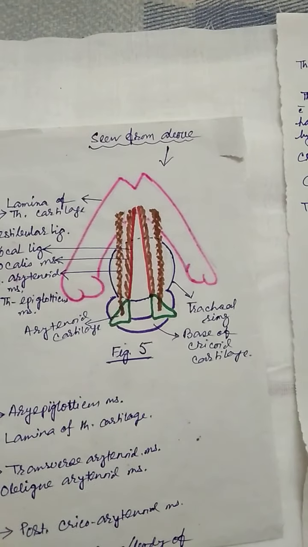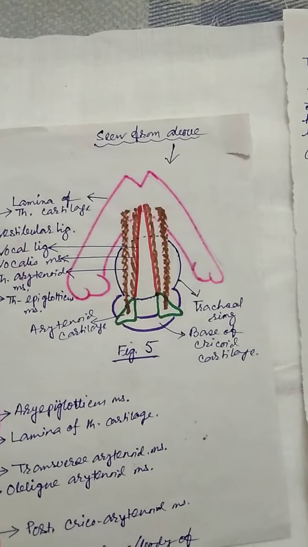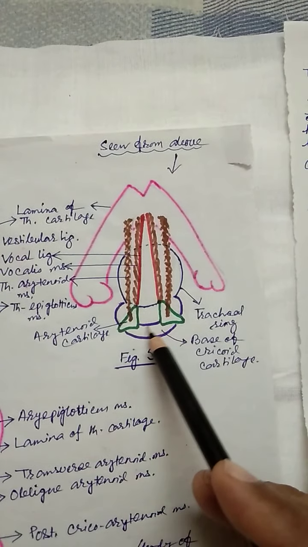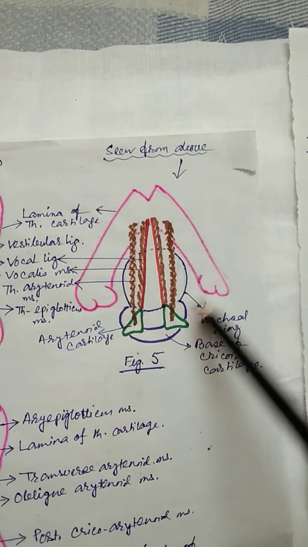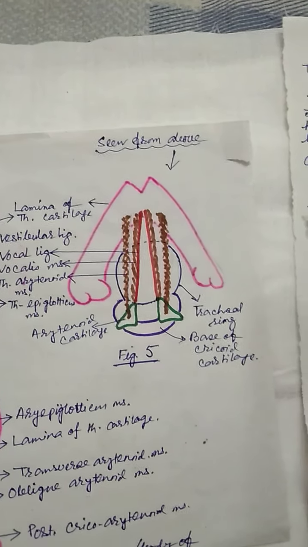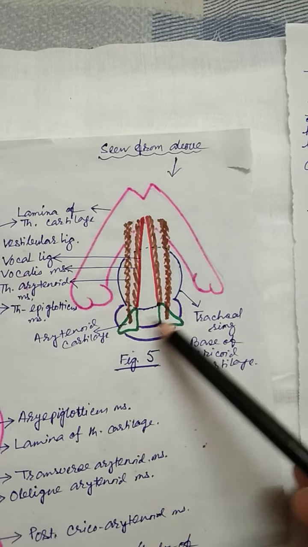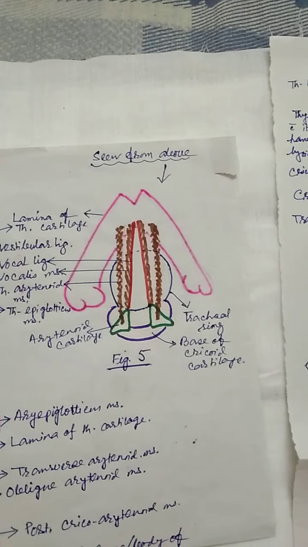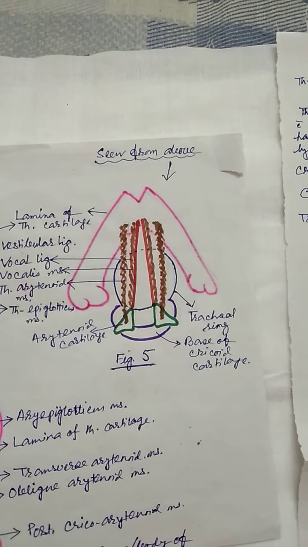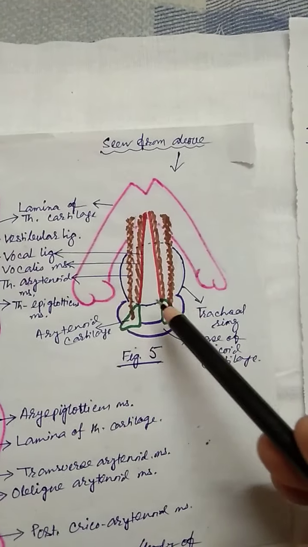They are moving to produce the gap between the two vocal folds and between the two arytenoid cartilages, so that we can produce our voice, or have inspiration or expiration. These are very vital.